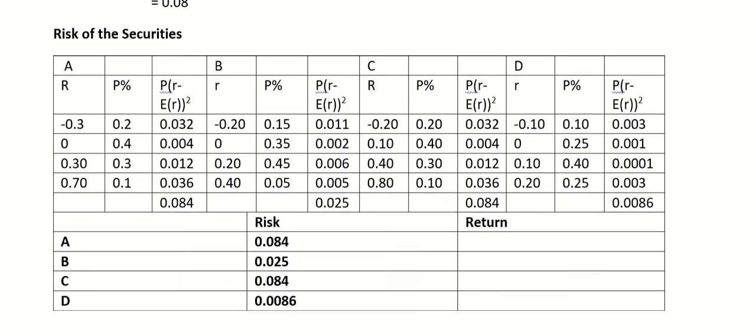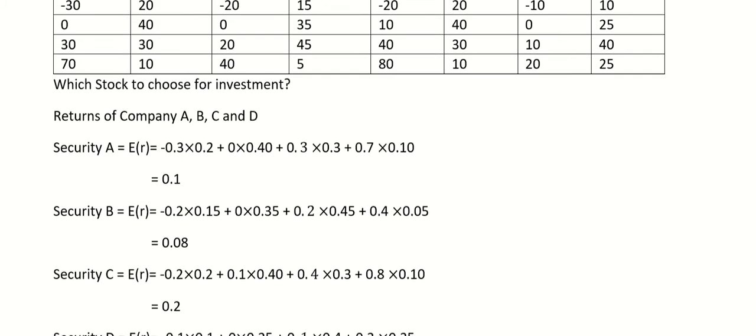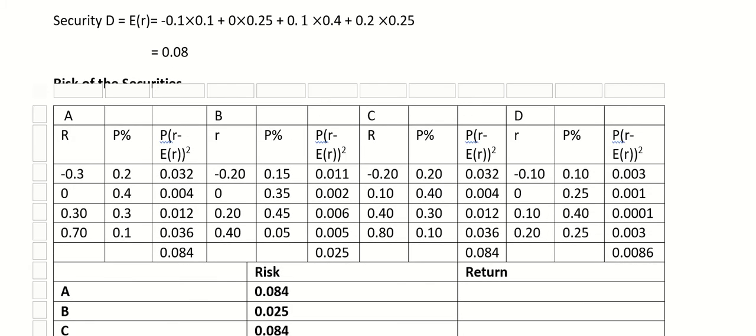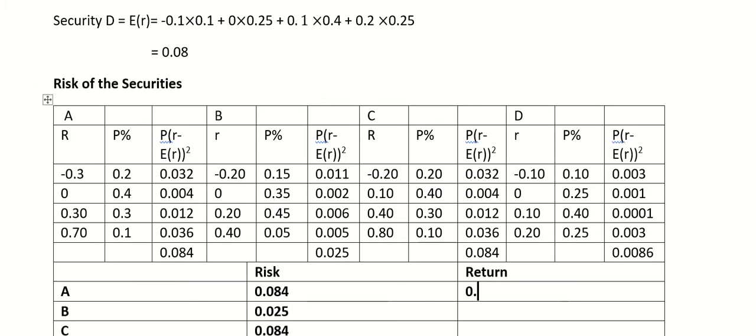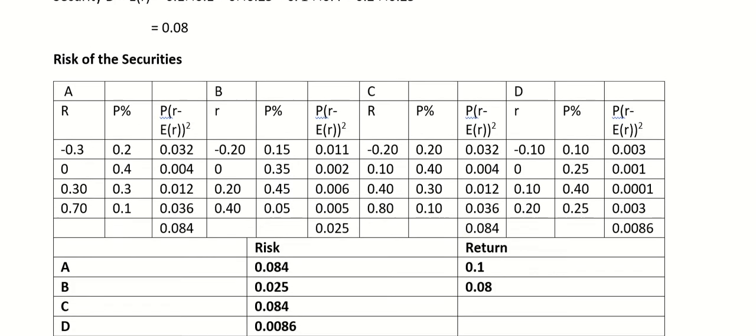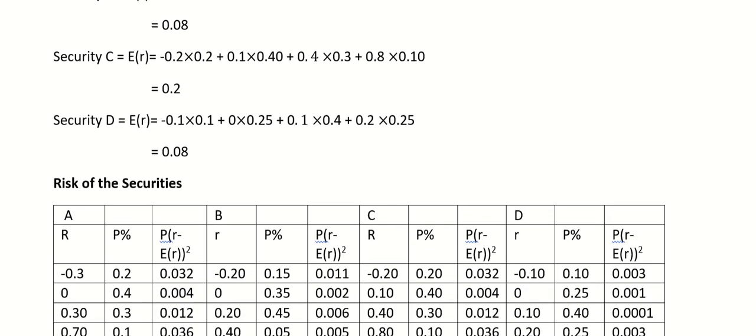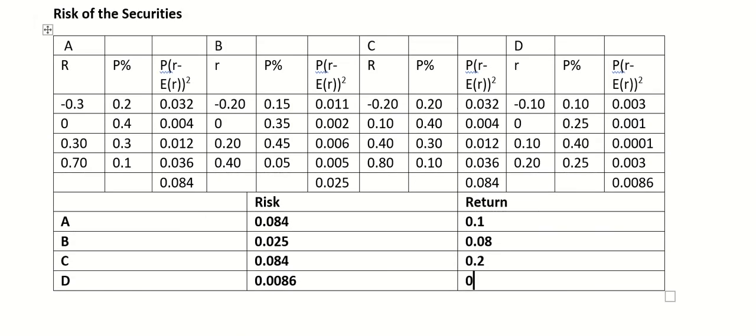So these are the risks given to us, and returns are 0.1, 0.08, 0.2, and 0.08.